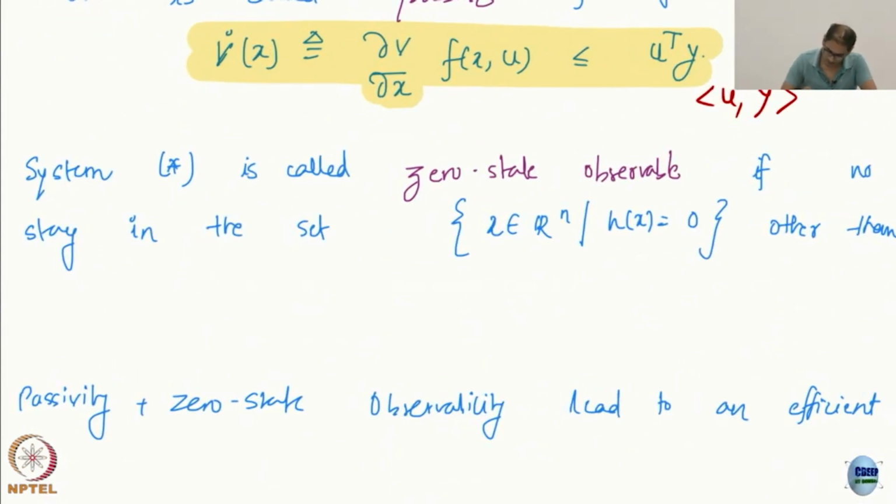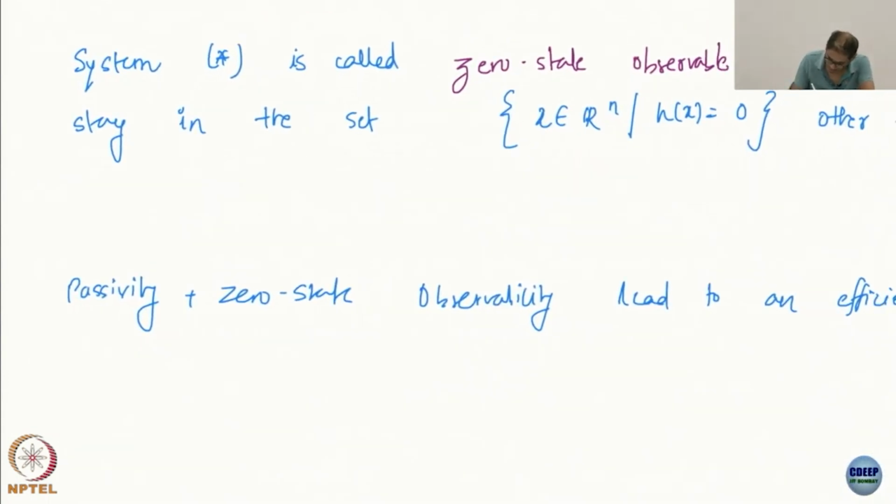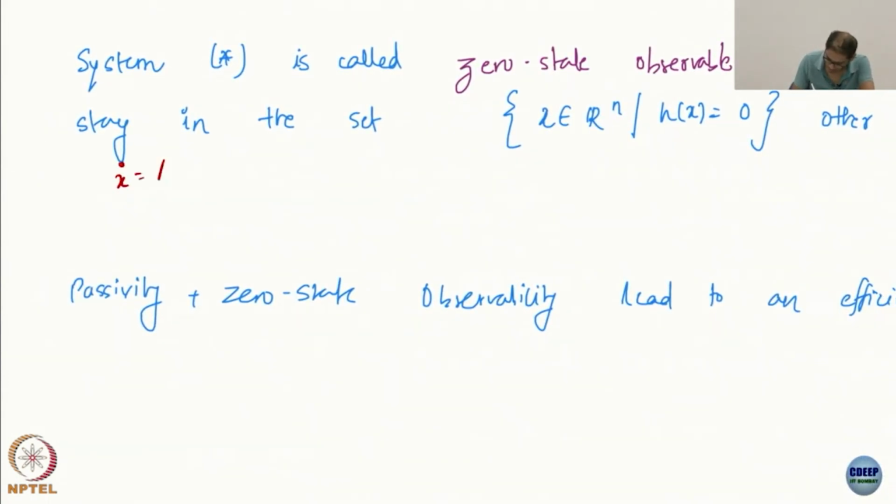Now let me try to make sense of it and connect it with our linear system idea. This is our uncontrolled linear system, LTI system, and our output, typical. Of course, we assume x in R^n, y in R^p and all that.